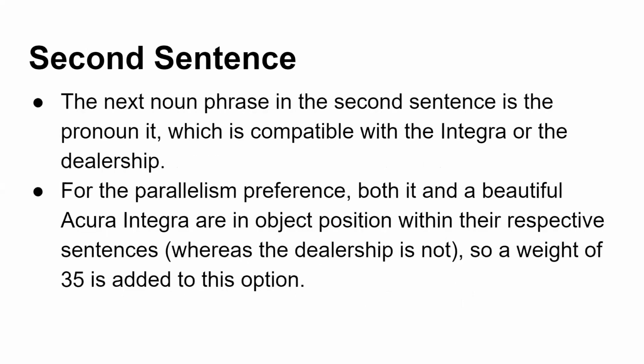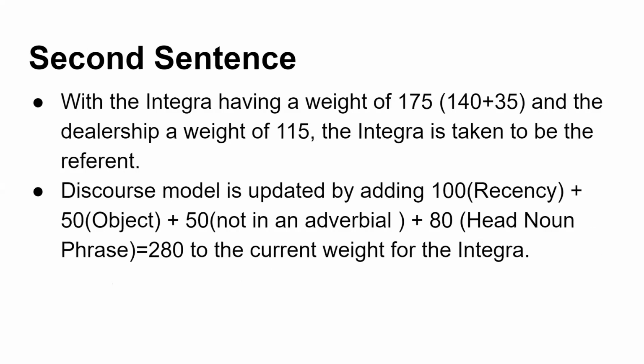Now moving on to the second part of the sentence. The next noun phrase in the second sentence is the pronoun it, which is compatible with the Integra or dealership. Now there is a problem whether it refers to the Integra or the dealership. So if you consider the parallelism preference, both it and a beautiful Acura Integra are in object position in their respective sentences. So the weight 35 will be added to the option that is beautiful Acura Integra. Now the Integra will have the weight of 140 plus 35 and dealership has a weight of 115. So Integra is taken to be the referent.